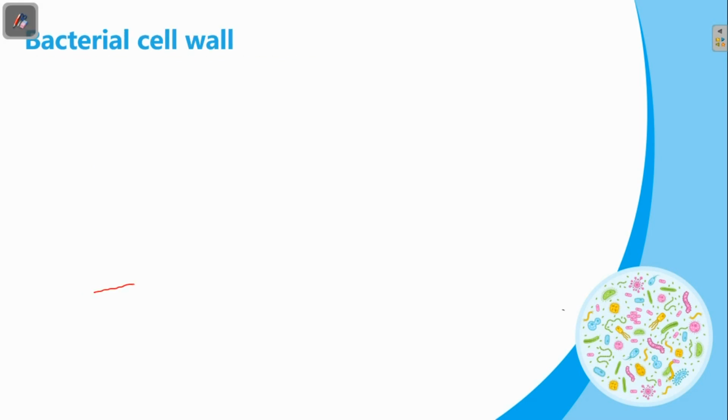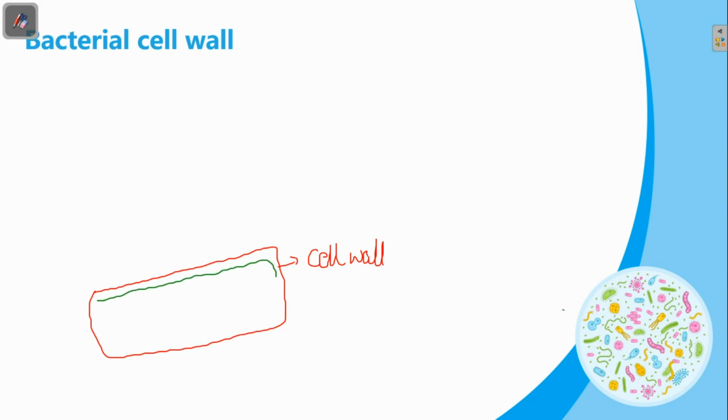Bacteria contain a thick and rigid cell wall. On the inner side of the cell wall, the plasma membrane or cell membrane is present. It shows some invaginations called mesosomes.